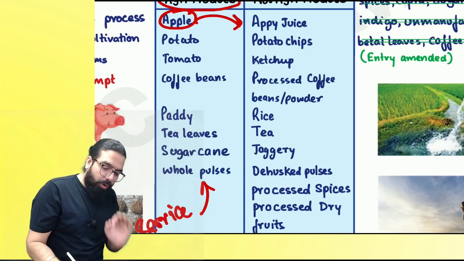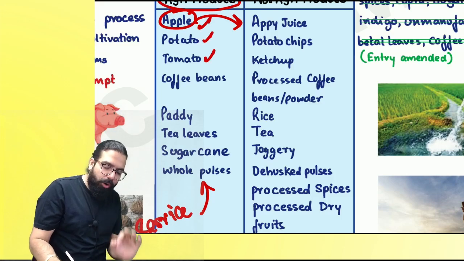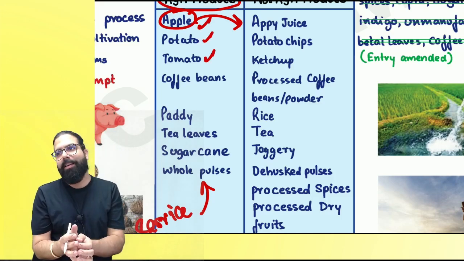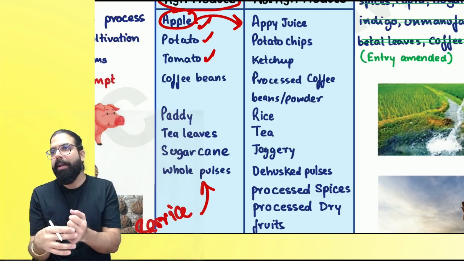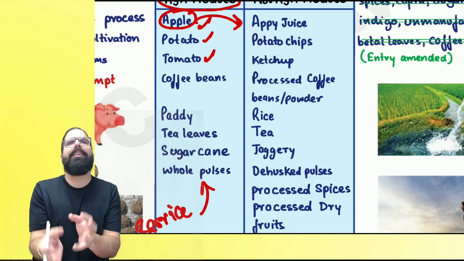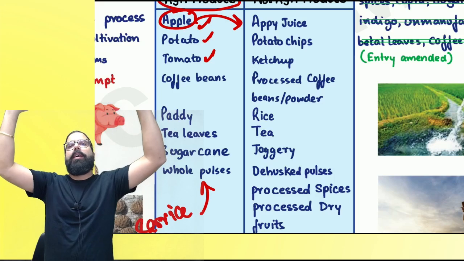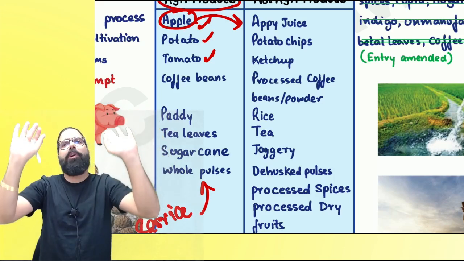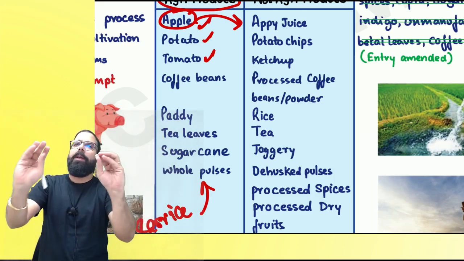Are we clear, everyone? So what are agricultural produce? Apple, potato, tomato. Tomato cleaning is done. You will not take dirty tomatoes in the market, right? So all those cleaning, drying, cutting, etc., services which do not change the essential characteristic, apple, potato, tomato remains apple, potato, tomato.